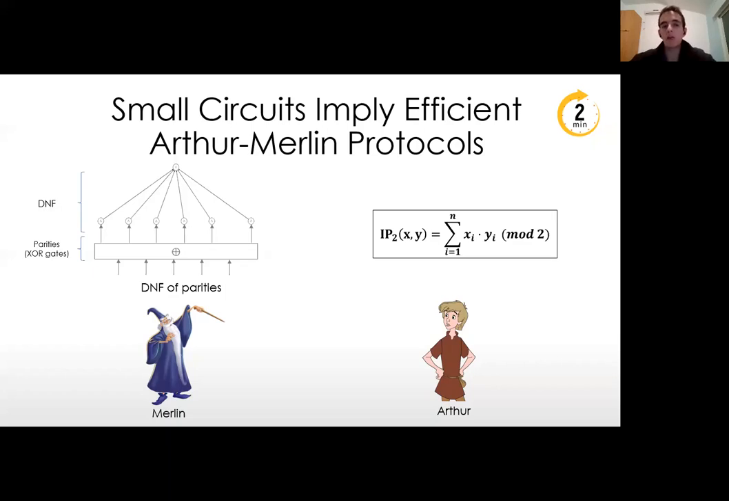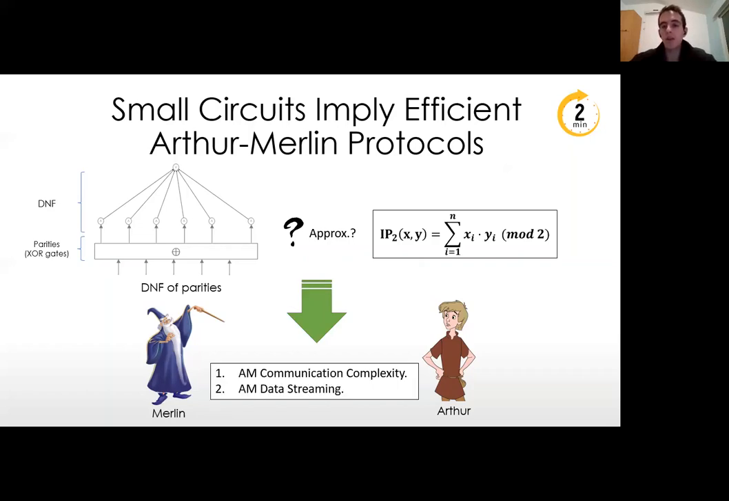Our paper talks about a connection between these four characters, and specifically, we focus on an open question in circuit complexity that asks whether a DNF of parities can approximate the inner product function. Our result says that a positive answer to this question yields very efficient Arthur-Merlin protocols for a wide collection of problems in two models. The first model is called the Arthur-Merlin communication complexity model, and the second is called the Arthur-Merlin data streaming model.